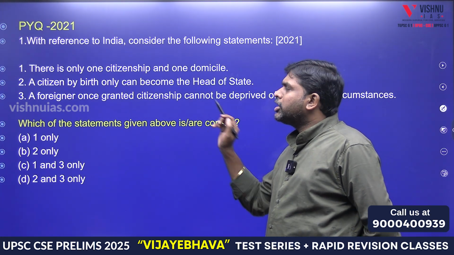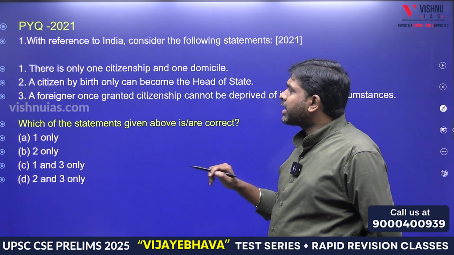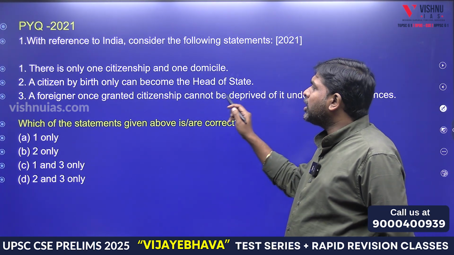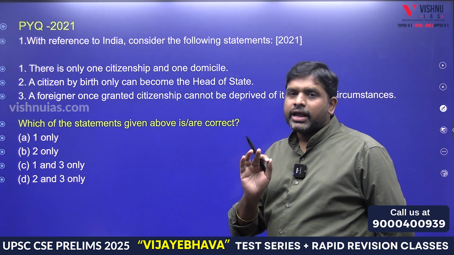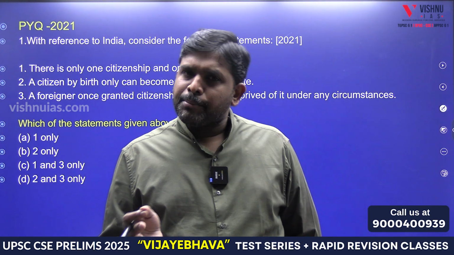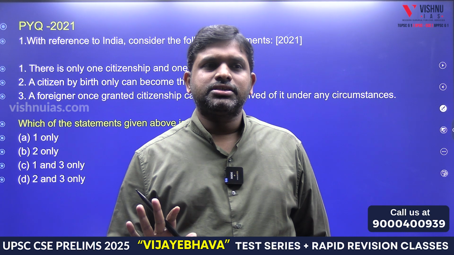But however, there is only one citizenship and one domicile. Yes or no? Second, a citizen by birth only can become the head of the state. No. In India, by birth or by naturalization, he can become the president.